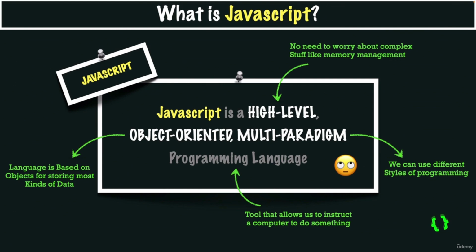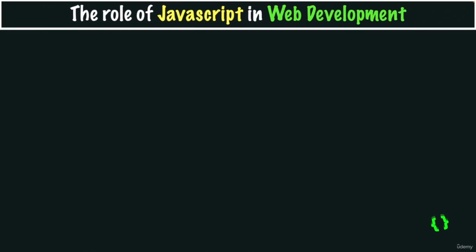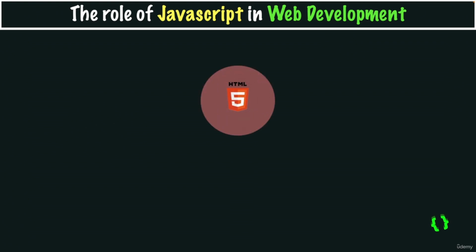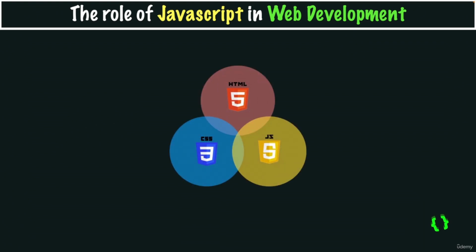Anyway, now that we know what JavaScript actually is, or at least kind of, what is the role that it plays in web development? Or in other words, what do we actually use it for? And to answer that question, let's actually look at three core technologies of the web: HTML, CSS, and of course JavaScript. So these three technologies all work together to create beautiful, interactive, and dynamic websites or web applications.